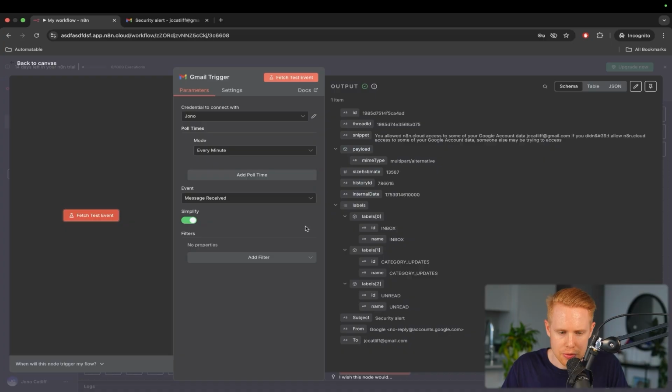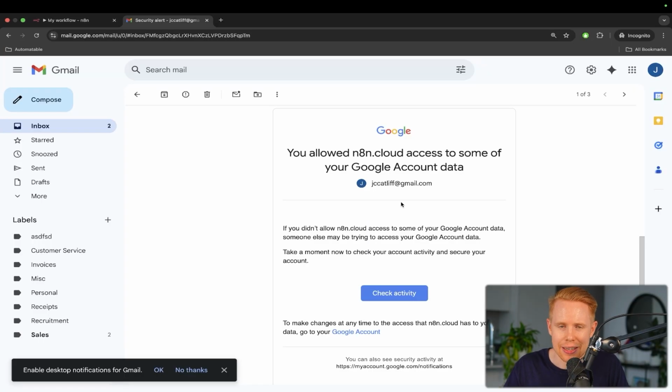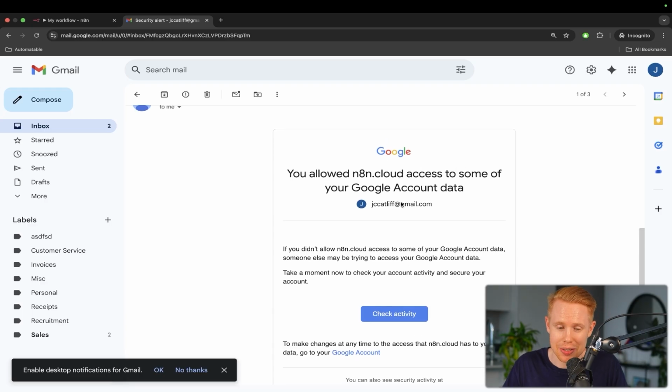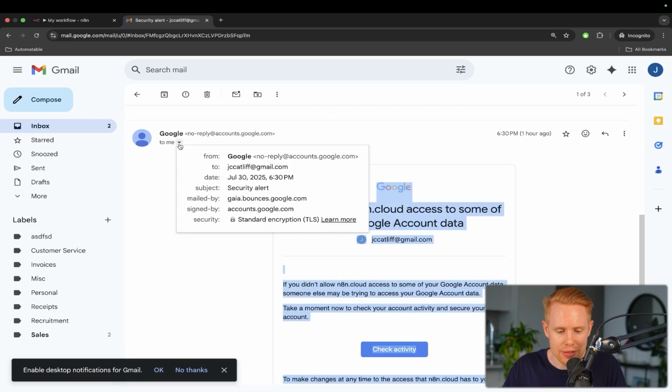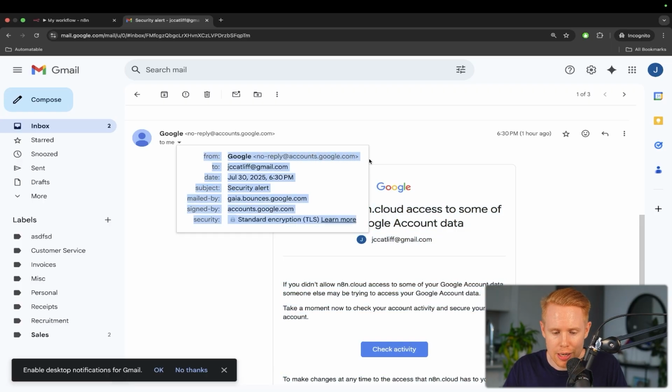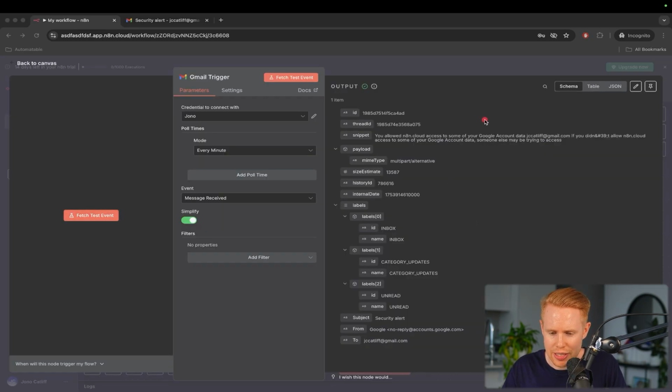In a nutshell, we have so much more than just what meets the eye when you go into your Gmail inbox, for example. It's not just the text that you receive, but you get all different types of things like who it's from, who it's sent to, the date, the subject, and so much more you can actually see over here, okay? It's literally pulling out all of the details for us.